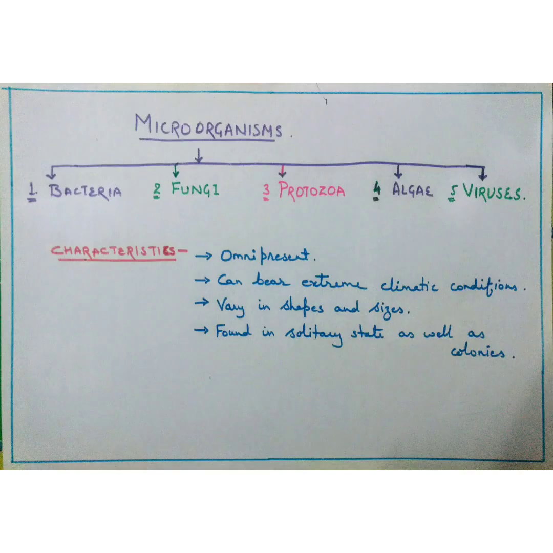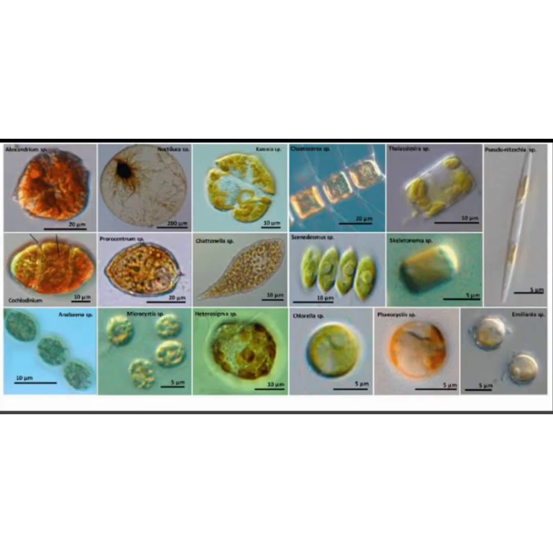The fourth group of microorganisms we'll be studying are the alga or the algae. They are primarily aquatic plants, that is the plants which live in water, or they live in moist conditions as well. They may be unicellular or multicellular. Some algae are very small and can be seen only under the microscope, but some of them are several meters long. They are green in color because they possess the pigment which is chlorophyll.